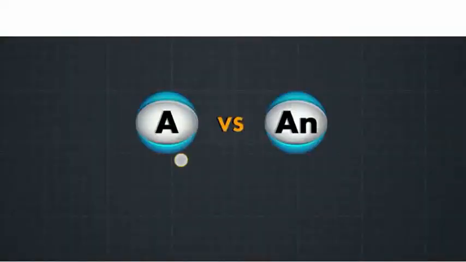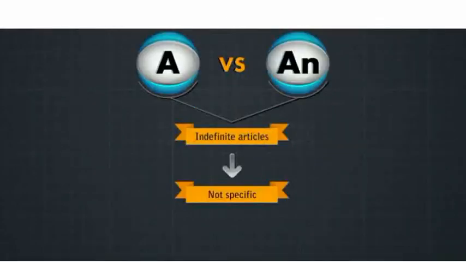A, an. These are indefinite articles. They are not used for a specific person, not for a particular person or thing.